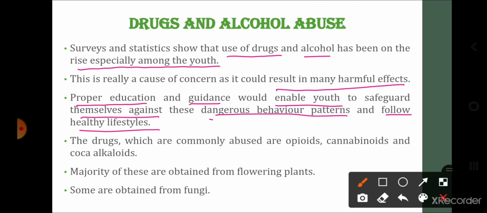The drugs which are commonly used, very important students, are opioids, cannabinoids and coca alkaloids. These are the widely used drugs amongst the youth.